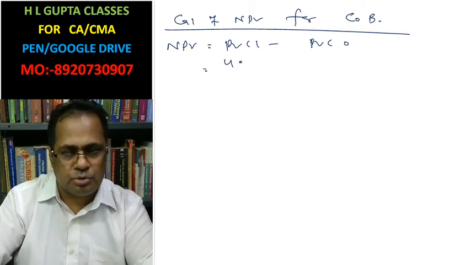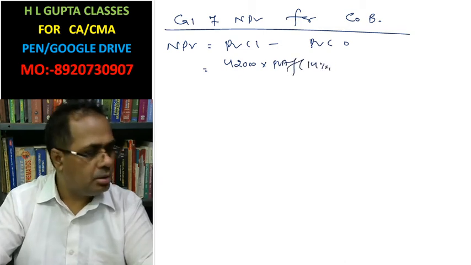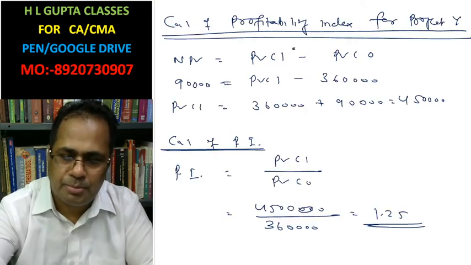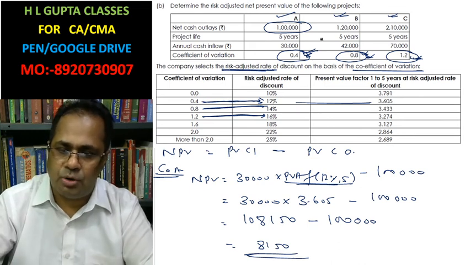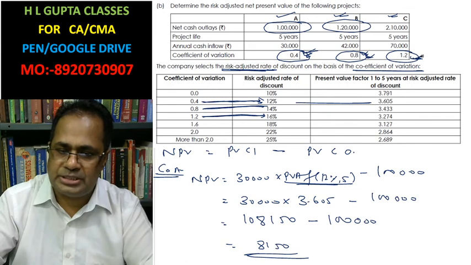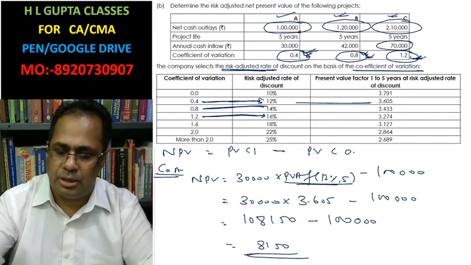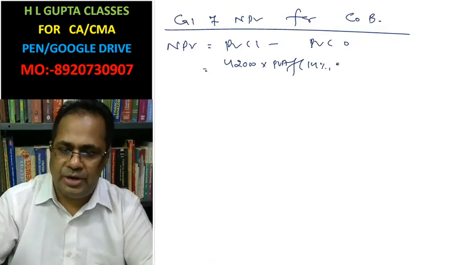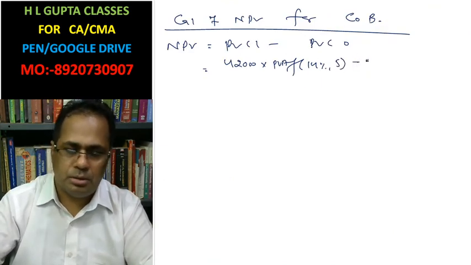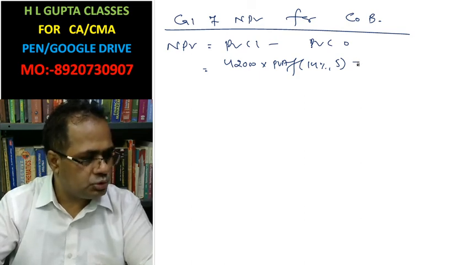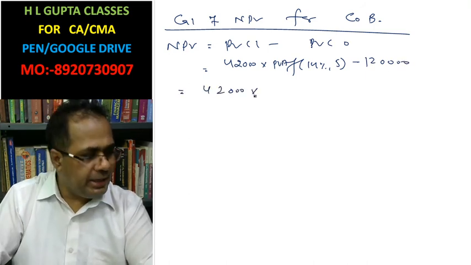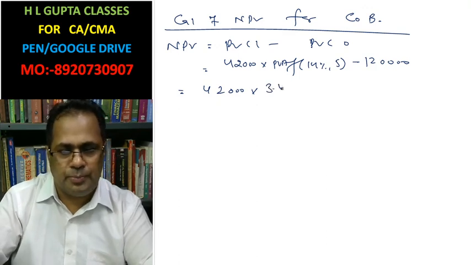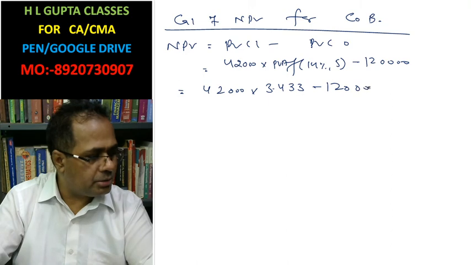Inflow for B is 42,000 into present value annuity factor at 14%, and the life of the project is 5 years. 1,20,000 is the outflow. 42,000 into 3.433 minus 1,20,000.